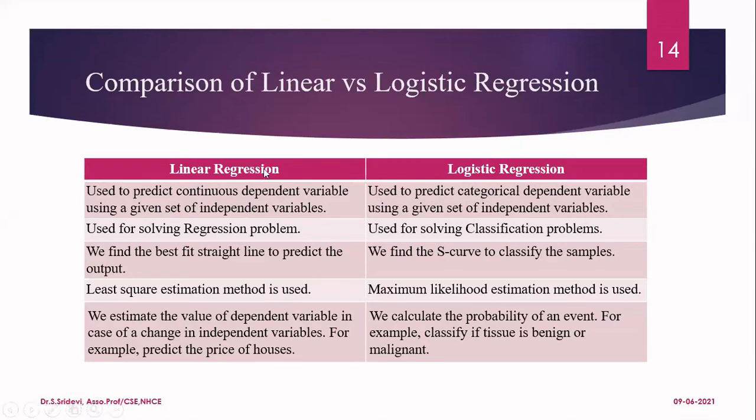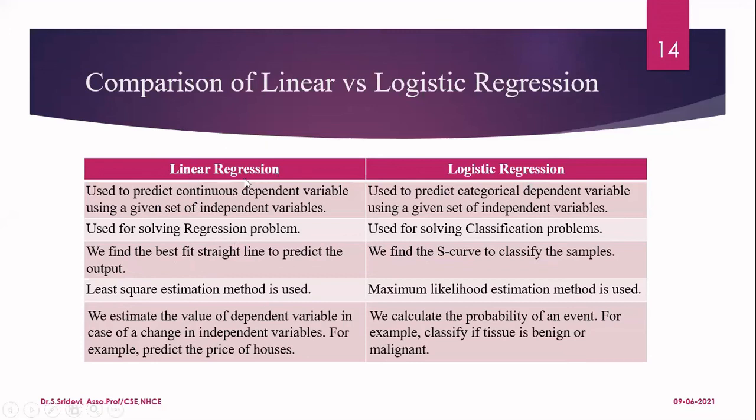And coming to the second difference, linear regression is used for solving the regression problem, whereas logistic regression is used for solving the classification problem. And the third difference is, in case of linear regression, we are finding the best fit straight line to predict the output. Our regression line is a straight line here. Whereas when you go for logistic regression, we are trying to find an S-shaped curve to classify the given samples into different categories based upon the probability.